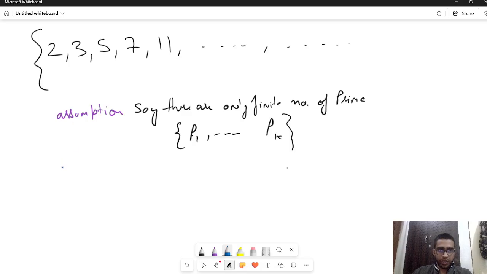All right, let's see how we go about doing it. You have assumed there are only a finite number of primes. What I'm going to do here is, say these are all the primes that there are. I'm going to create a number n. How do I create this number? By multiplying all these primes and adding 1 to it. This is the number I created. Why did I create this particular number? You will see how. With the help of this number, I'll arrive at my desired goal.